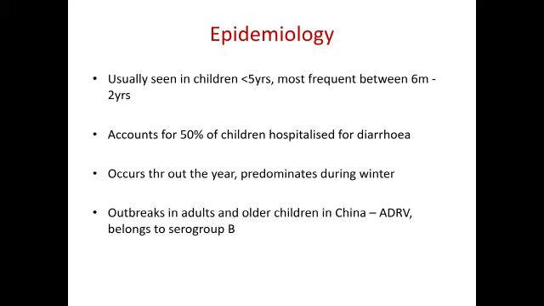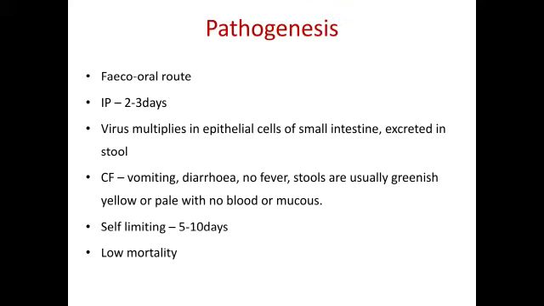Epidemiology: they are usually seen in children less than 5 years, usually between 6 months and 2 years. It accounts for 50% of children hospitalized for diarrhea, and it occurs throughout the year, with predominance during winter. Outbreaks occur in adults and older children in China.